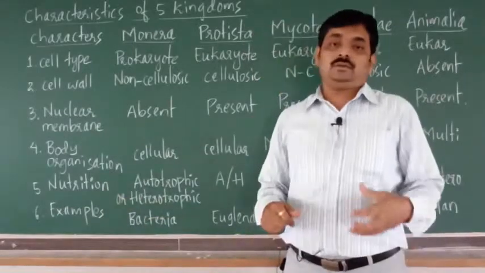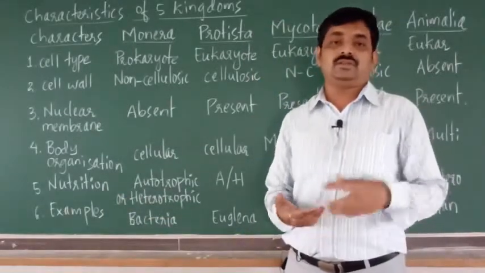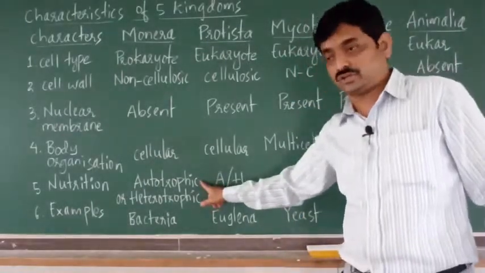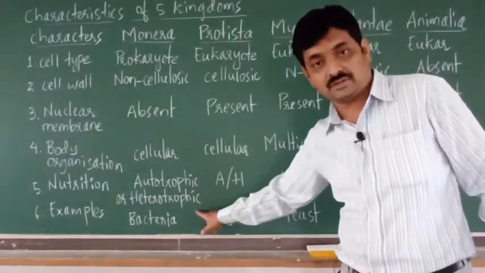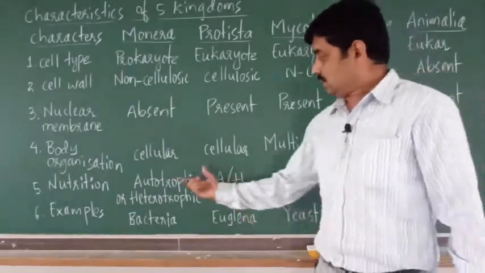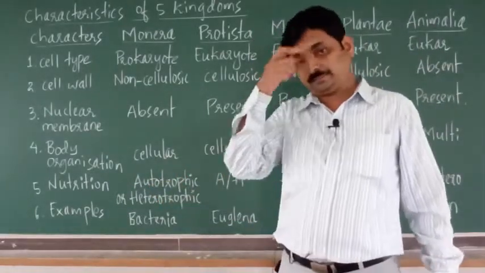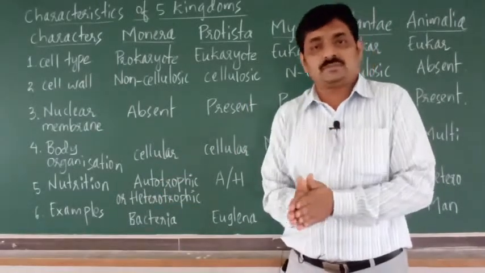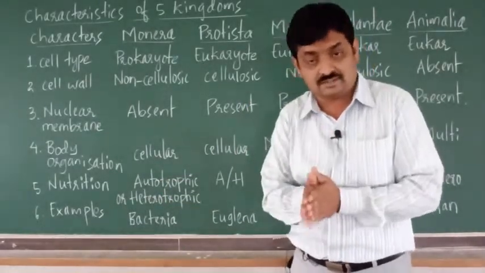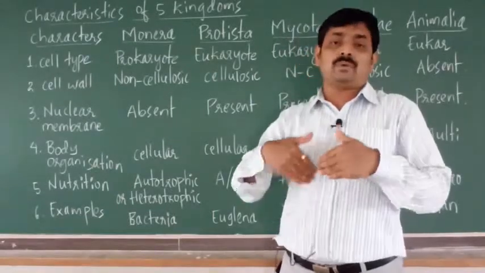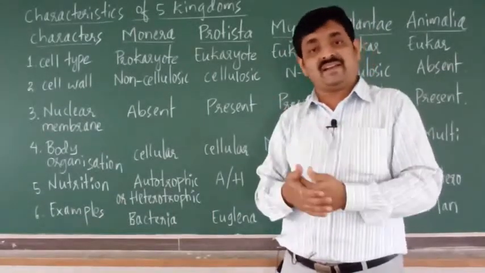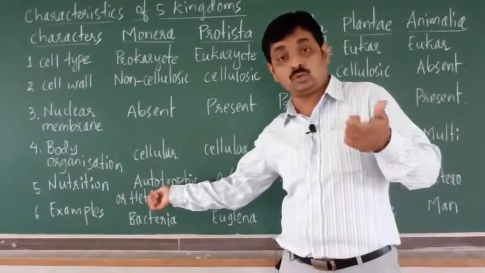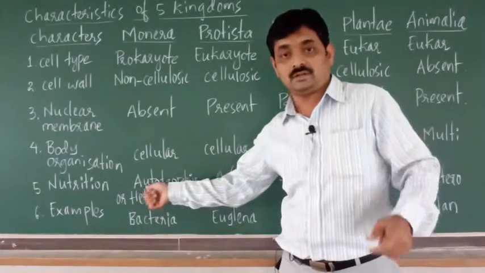Nutrition may be classified into two categories: autotrophic nutrition or heterotrophic nutrition. Autotrophic means these organisms can synthesize their own food, means they can prepare or manufacture their own food. Such organisms are said to have autotrophic nutrition.